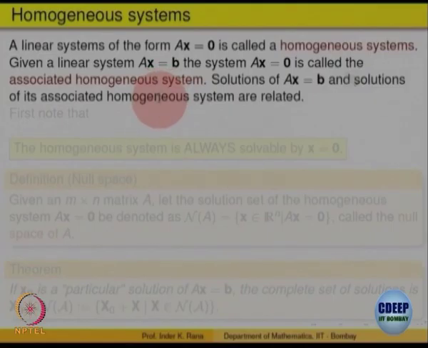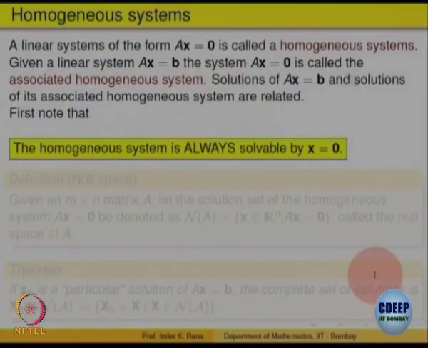So, what is the advantage of doing that and what is the use of it? The observation is that the solutions of the general system are related with the solutions of the corresponding homogeneous system. In what way? We will describe that. So, first of all, let us note that the homogeneous system always has a solution, right. Ax = 0. So, 0 is always a solution of that.